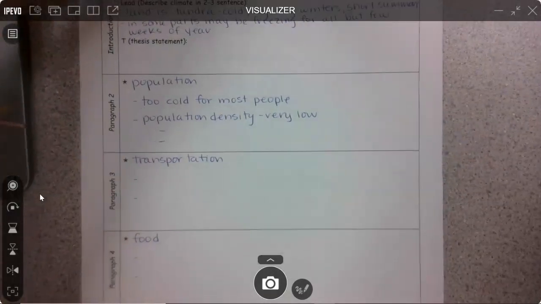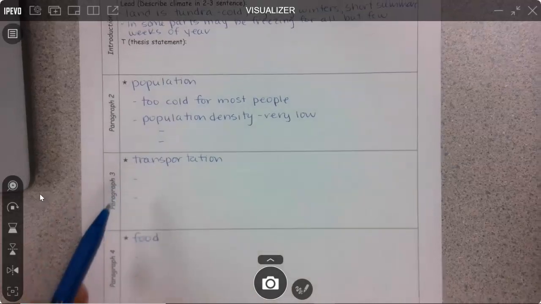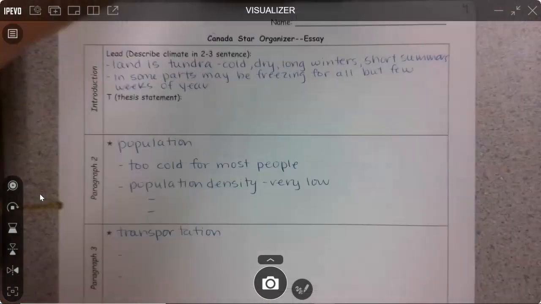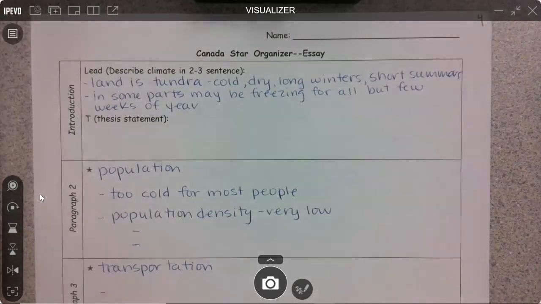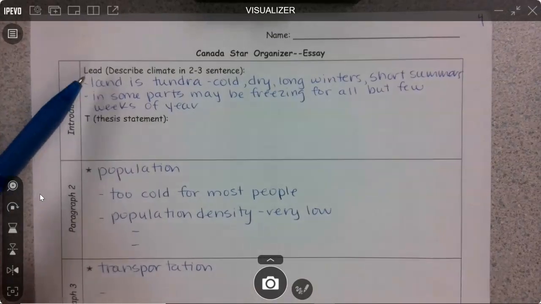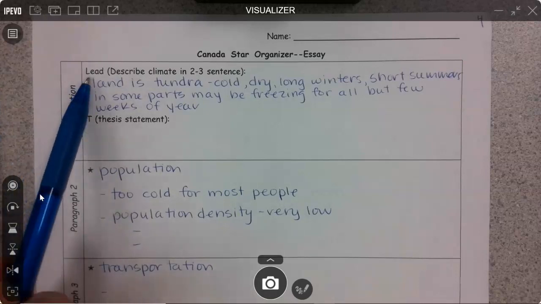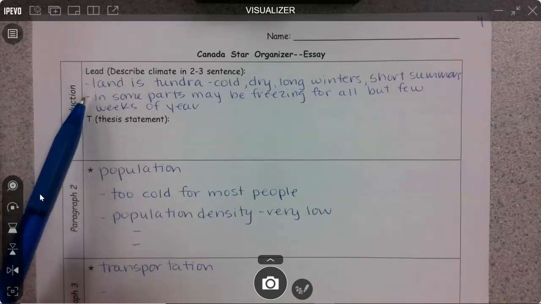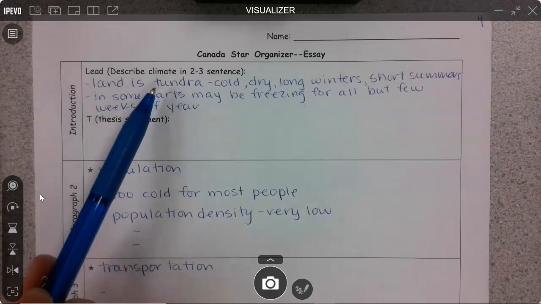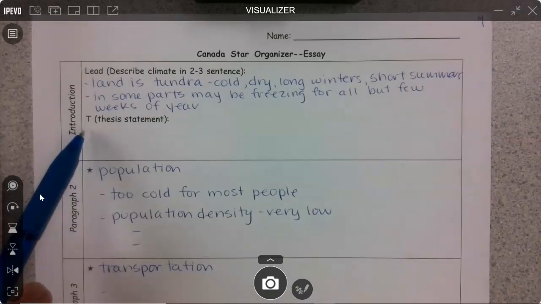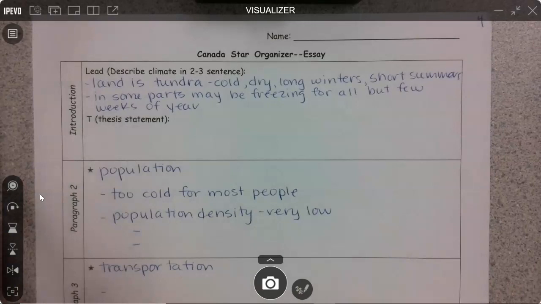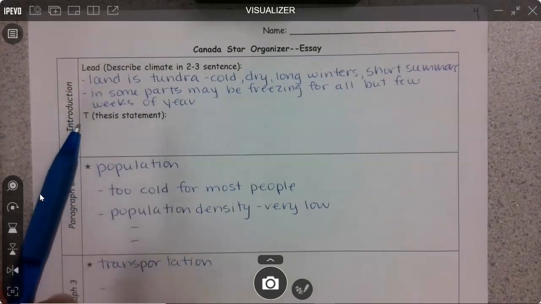The first paragraph will be the introduction, and then we'll have 3 body paragraphs, and then you'll conclude with the conclusion at the end. So the way that you write your essay from this is basically in order from beginning to end. So your introduction is composed of your lead, which sets the scene, introduces the topic. In this case, you're describing the climate. And then it's going to conclude or end with your thesis statement, which tells the reader more specifically what is the point you're trying to make in this piece of writing. So let's go ahead and get started.